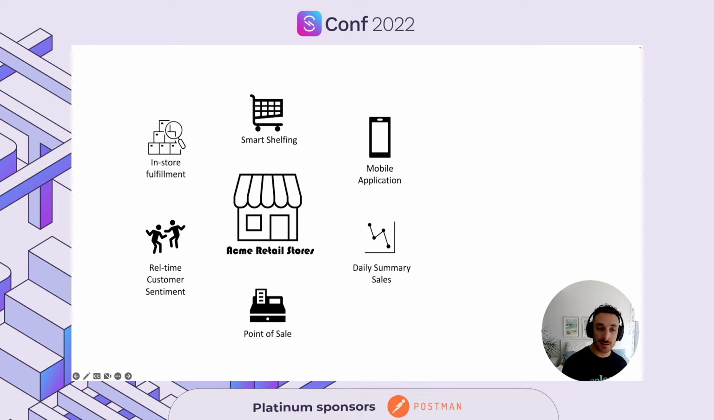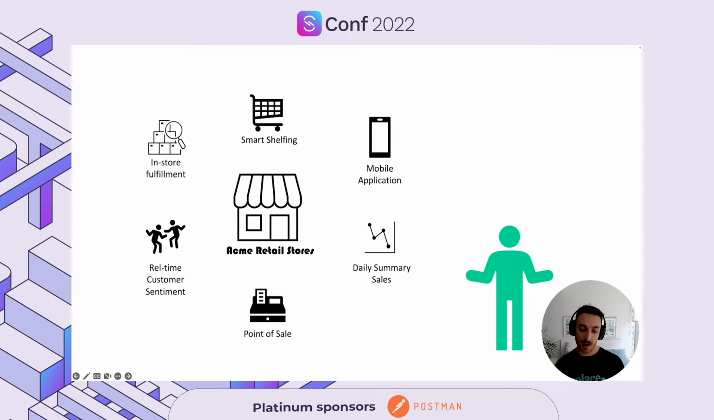And then lastly, we have a smart shelving system. Basically, what the system does is continuously update information on which products are being removed from the shelves in real time. And this is in an effort to analyze customer trends as well as forecast fraud. So now you can see that there are different components for the underlying Acme Retail Store.